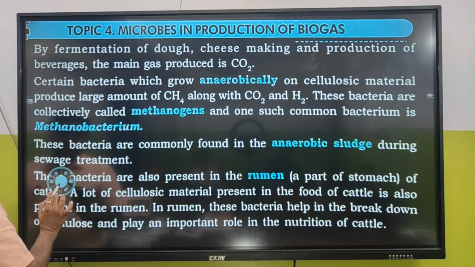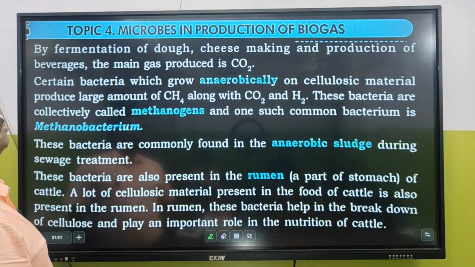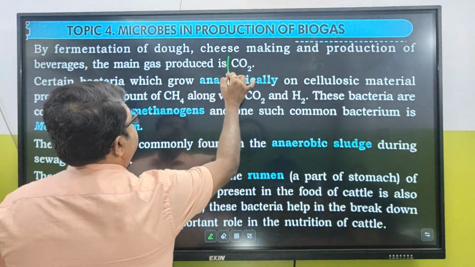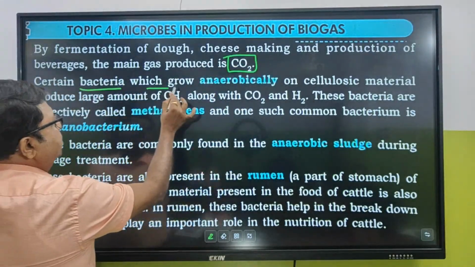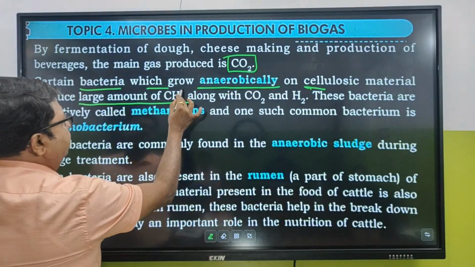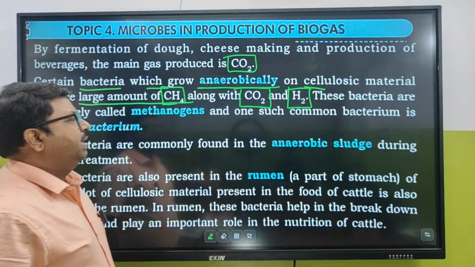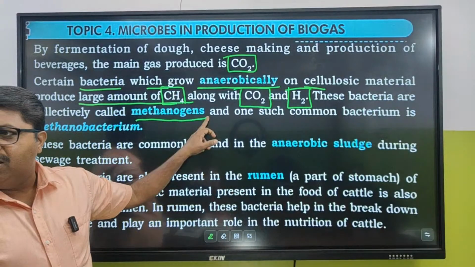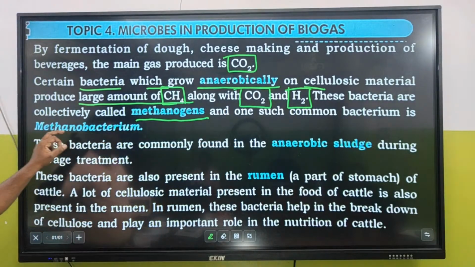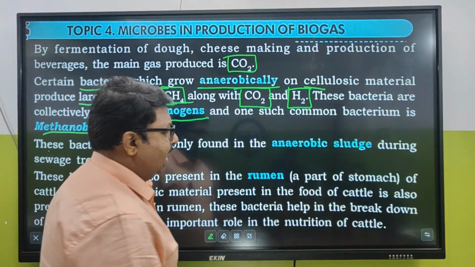In fermentation of dough, cheese making and production of beverages, the main gas produced is carbon dioxide. Certain bacteria which grow anaerobically on cellulosic material produce large amounts of methane along with carbon dioxide and hydrogen. These bacteria are called methanogens. So what are the gases? Methane, carbon dioxide and hydrogen. One such common bacterium is Methanobacterium.